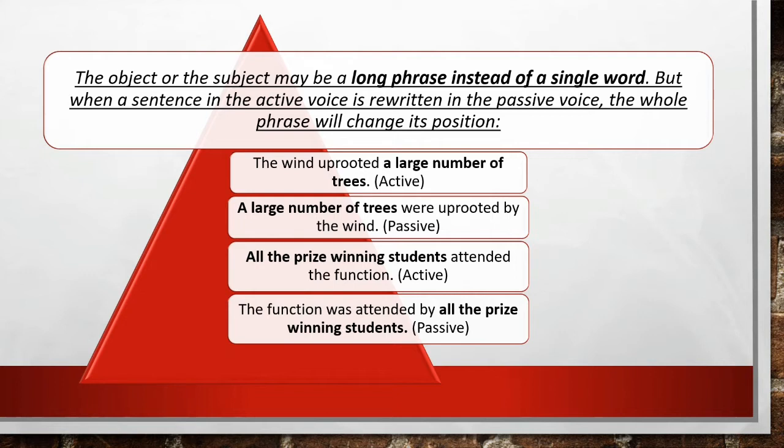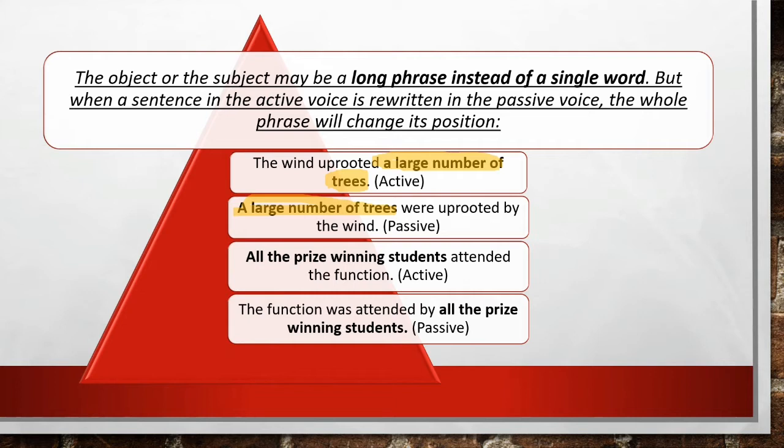For example, the wind uprooted a large number of trees. So here the phrase given to you is a large number of trees. Clear? So while converting this into passive voice, you will take this whole phrase as it is. So a large number of trees were uprooted by the wind.